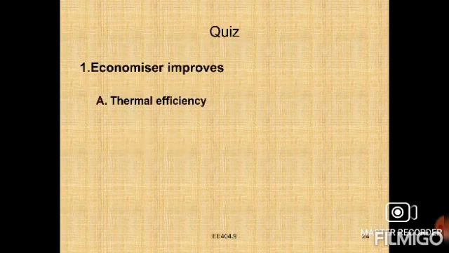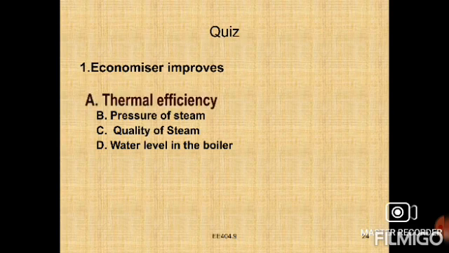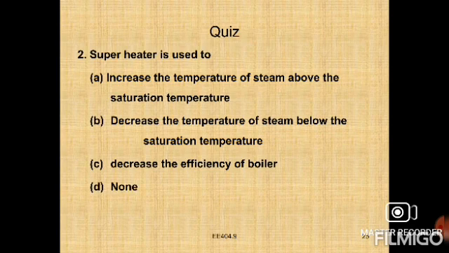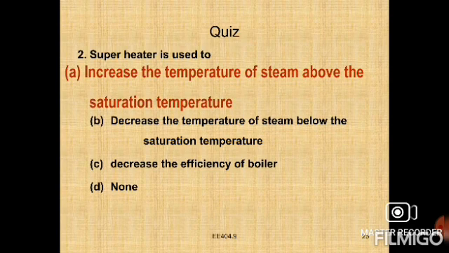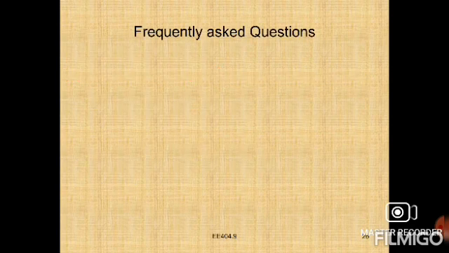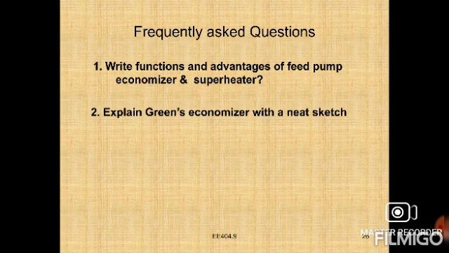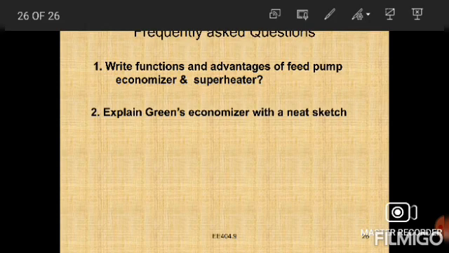Right now we have a small quiz. Economizer improves the thermal efficiency, right? Next, superheater is used to increase the temperature of steam above the saturation temperature. Next, write the functions and advantages of feed pump, economizer and superheater. This is one type of question. Explain the Green's economizer with neat sketch. These are the two questions that will come in your exams. It is an example, right? Thank you.